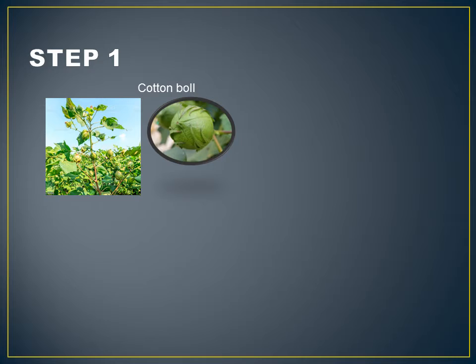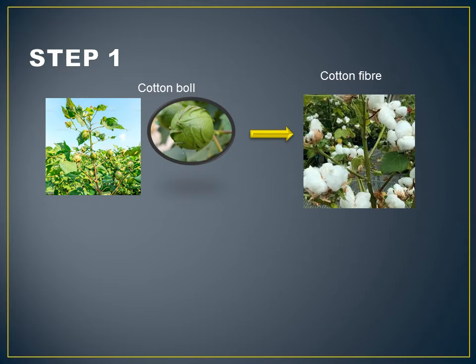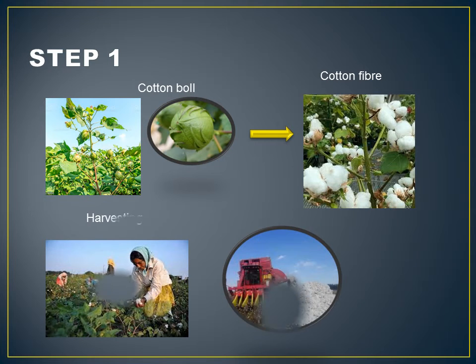When the cotton boll matures, it splits open, exposing the raw cotton fibers. The heat of the sun dries the fibers. After some time, the crop is harvested. This is step one.